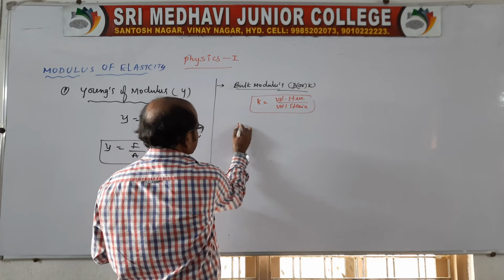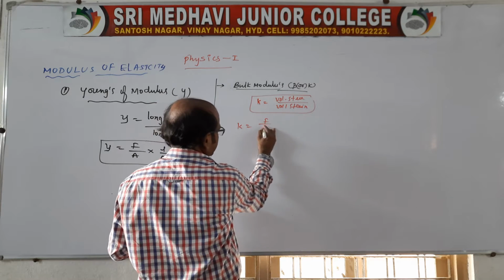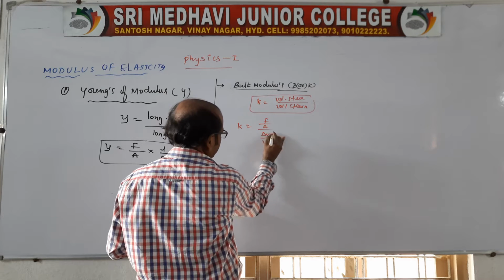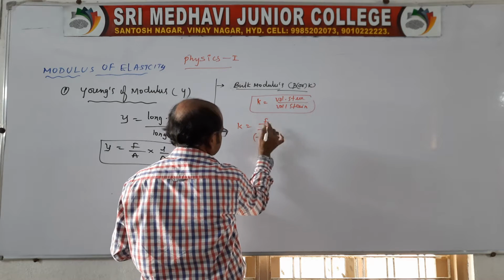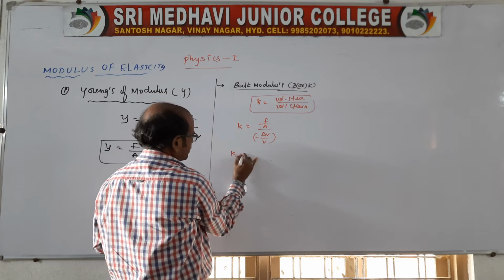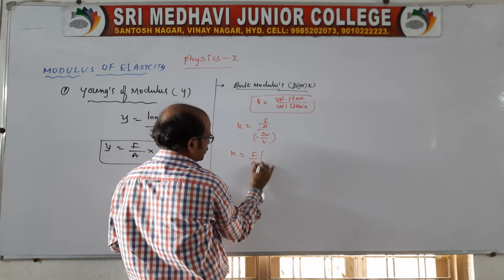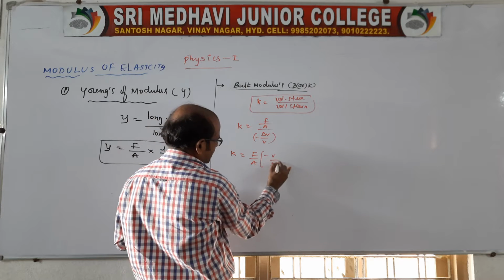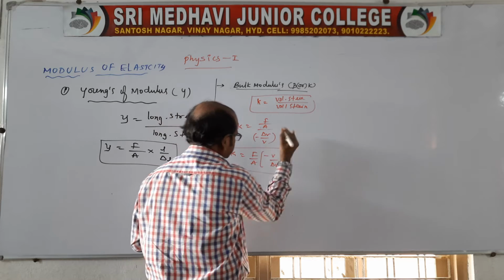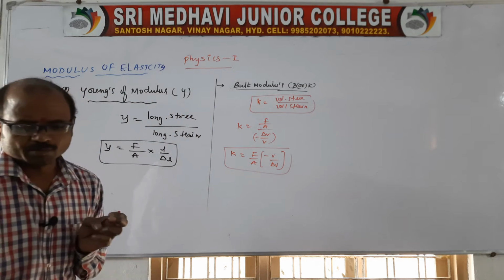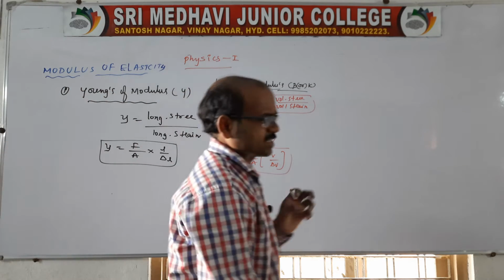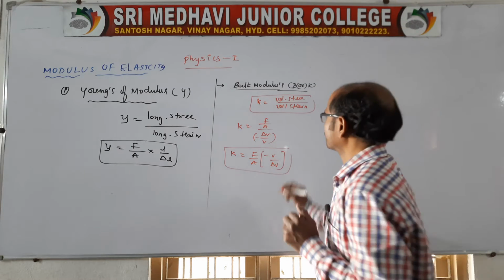K is F by A divided by delta V by V, and you write a minus sign here. Clear? So K is equal to F by A into V by minus delta V. This is related to the bulk modulus. And again the units and dimensions are the same. Now come to the point.